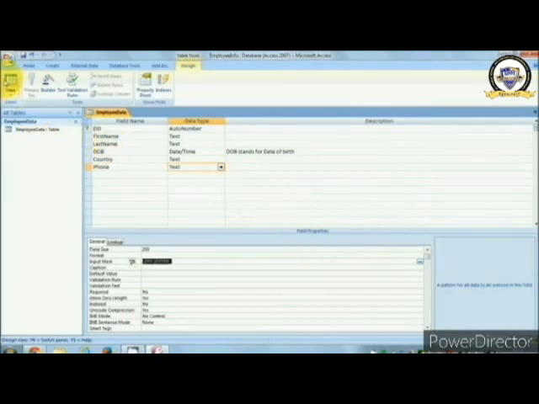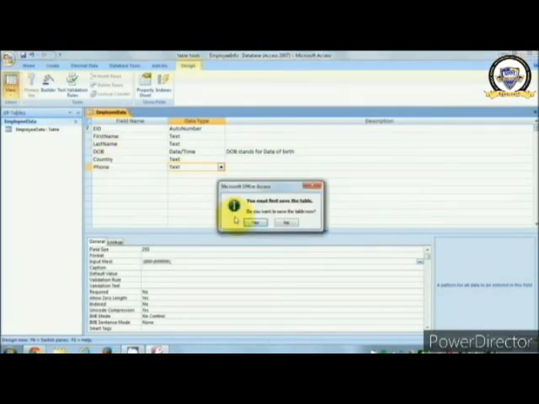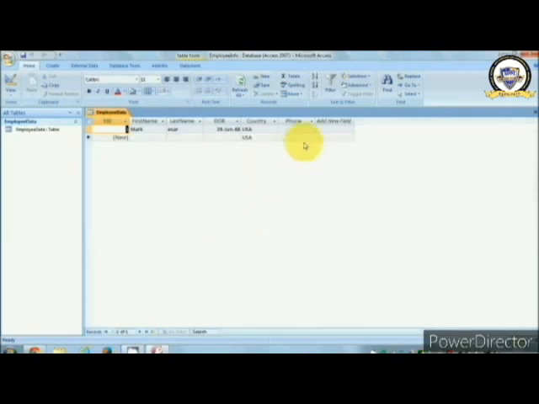I will close it. You can see our data type is added here in the list. Now you can finish. Now whenever you go to the view, click on the yes, and then you can see phone number, one more column is added which was not earlier in the format you have provided. Same format we will use here also.